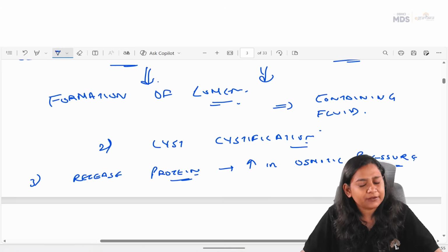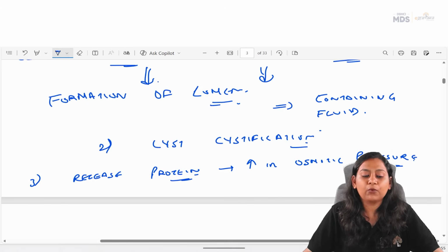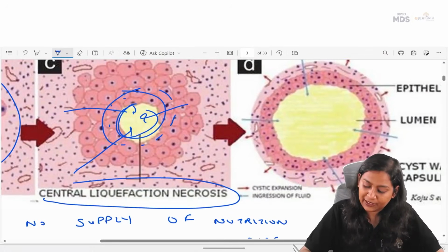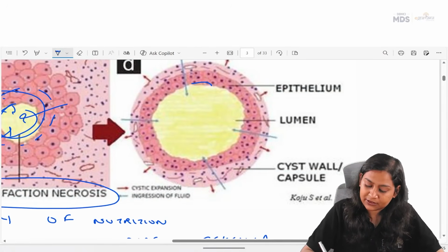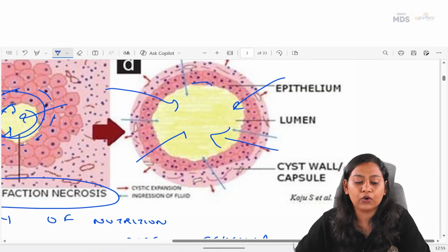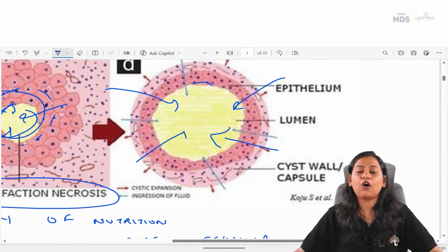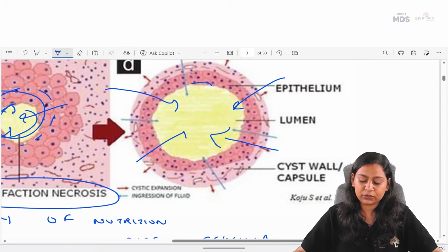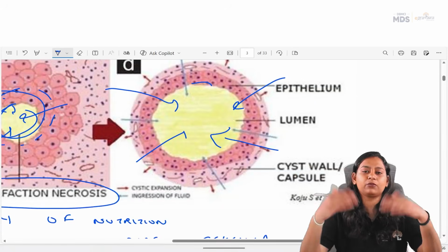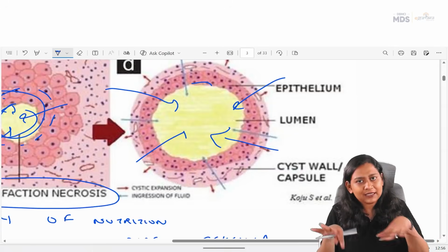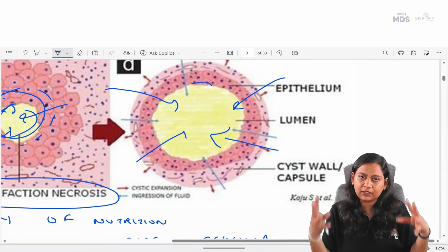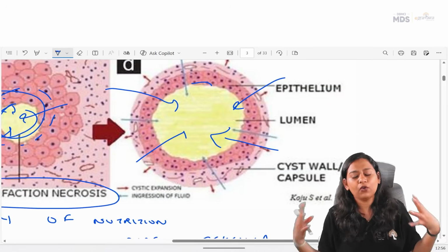Because of the increased osmotic pressure, the fluid will enter inside, and hence this is followed by the phase of cyst growth and enlargement. As the cells break down from the periphery, osmotic pressure will keep on increasing, and to balance out this osmotic pressure, the fluid will enter inside the lumen, and hence the cyst will grow and enlarge.